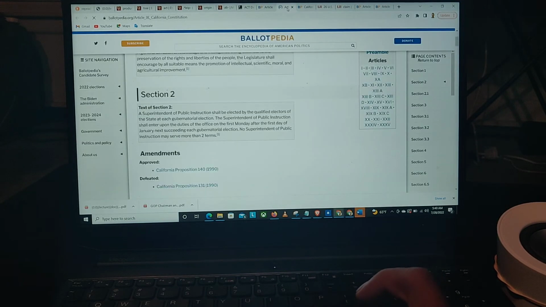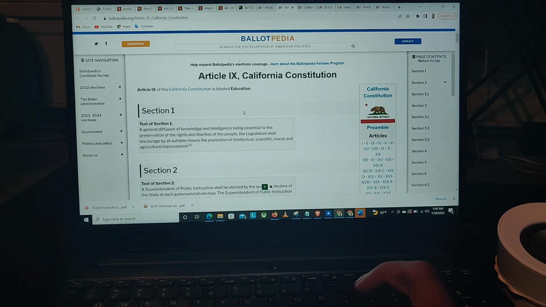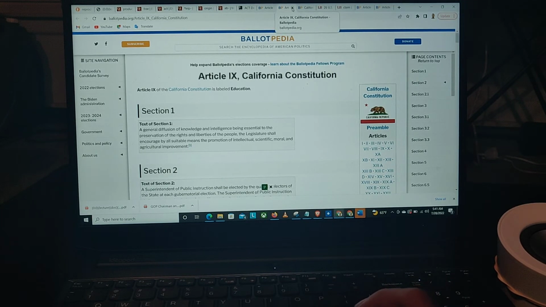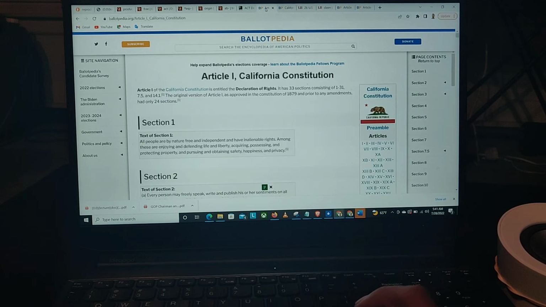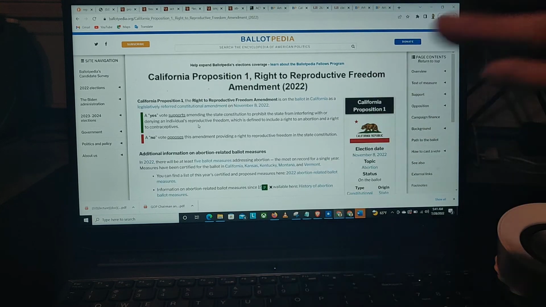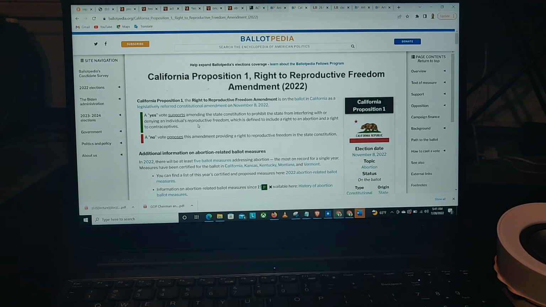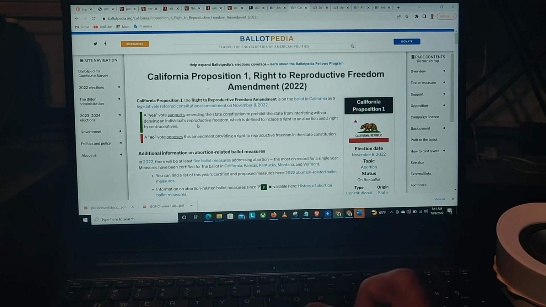So check this out. Oh, did I have this one right here? What is this? Oh, here goes the education bit, right? Because we're always trying to educate people, but I don't need this one right here, so I'm going to remove that one, right? Because I really was going for these two, right? All people are by nature free and independent and have inalienable rights. And then this part right here, the Reproductive Freedom Amendment, right? Which is, basically this is just word magic, man. They're trying to confuse the people, right?